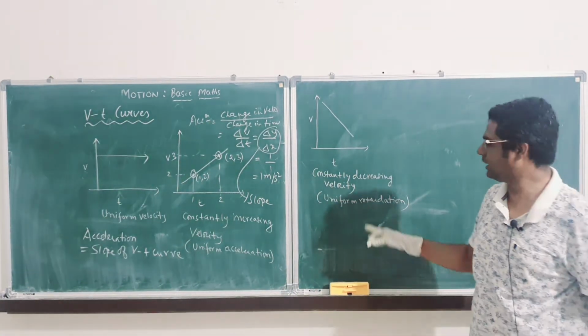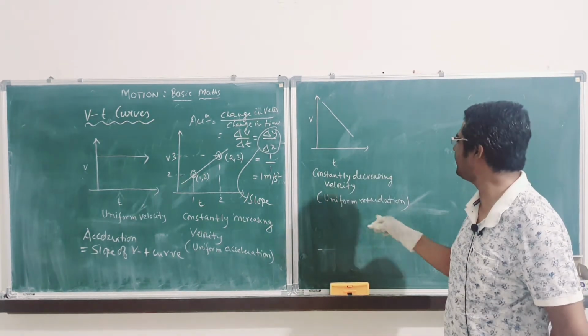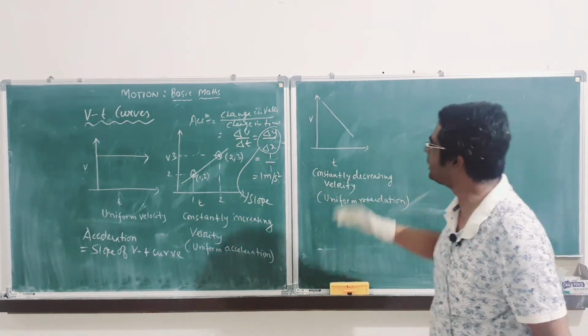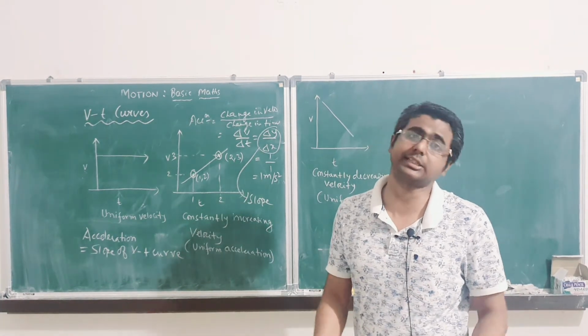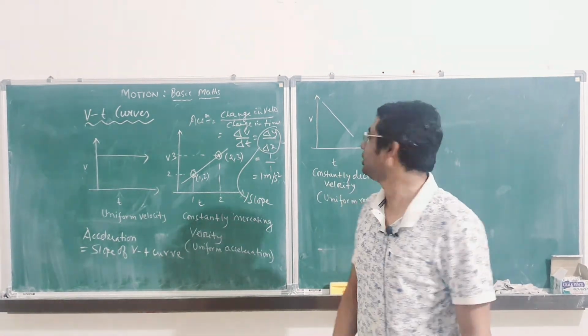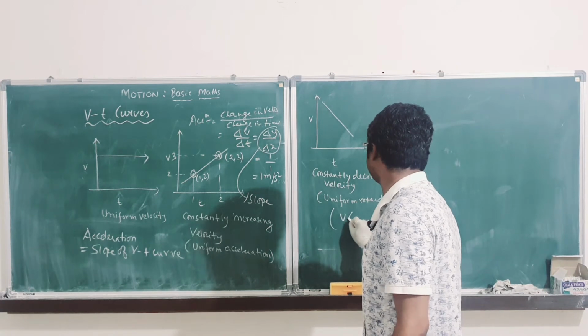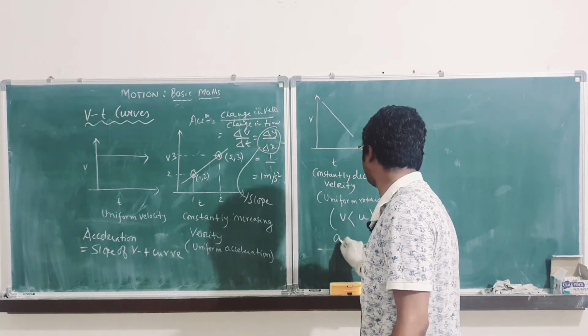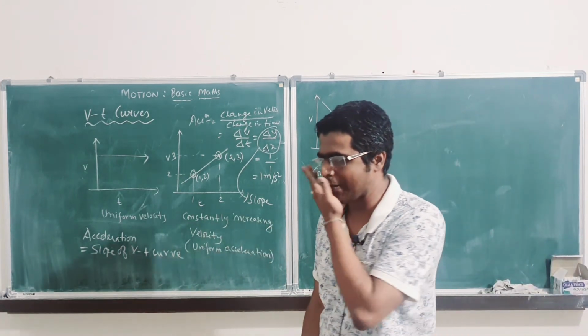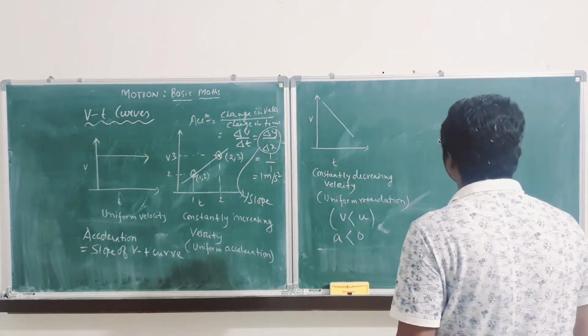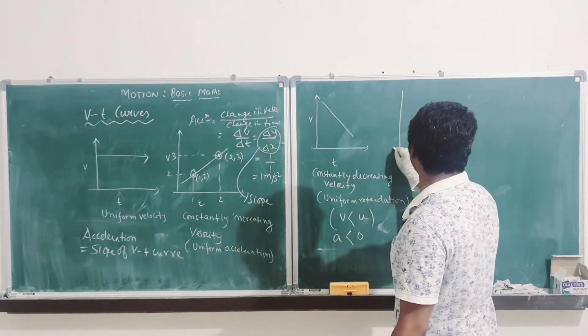Okay? Here there is retardation. Why is there retardation? Because the velocity is decreasing. If the velocity decreases, that means the final velocity will become lesser than the initial velocity. So that means, and in this case we have already studied, a will be less than 0. Clear?